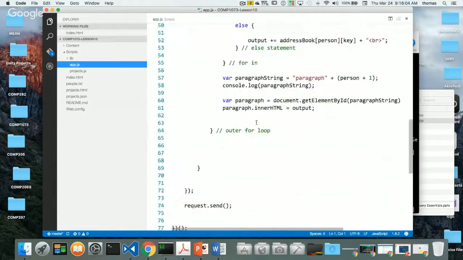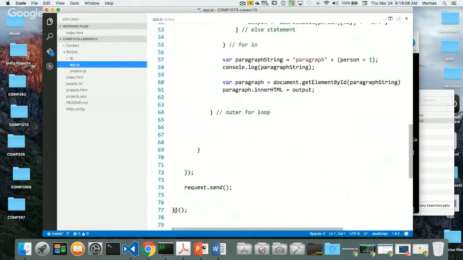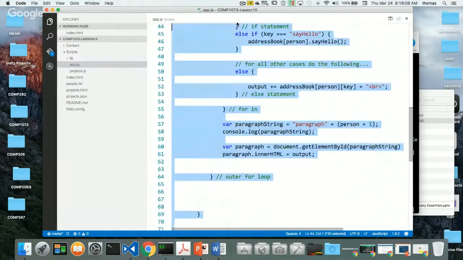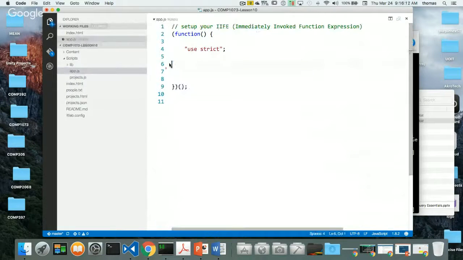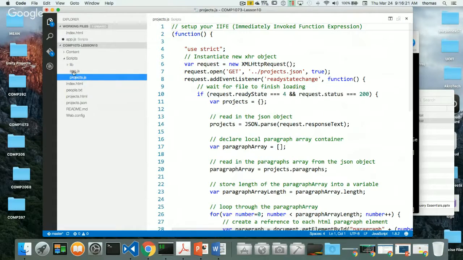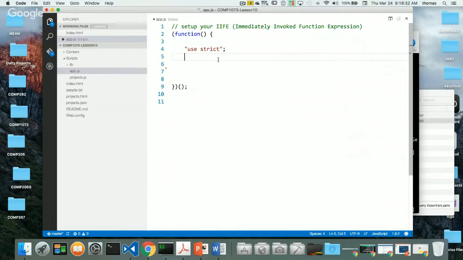But for now, what I want to try and do is get rid of all this stuff. I want to leave the IIFE in place. Let's get rid of all this so that we don't have any errors. I'll just get rid of all that. And we'll leave the other projects.js file alone, because if I click on projects.js, it has another copy of our stuff. So we can always go back here and change this or use this as a template if you want to do something with jQuery with app.js. Okay, cool. So here's our jQuery. Our app.js file is going to be free.